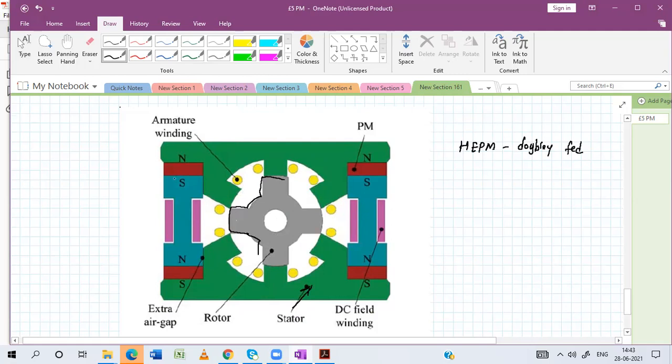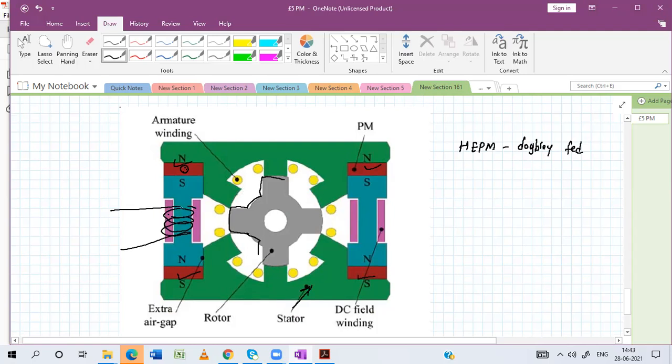Now in the stator the permanent magnets are inserted. So here you can say this is a permanent magnet, this is a permanent magnet, and this is a permanent magnet. Okay, but here one winding is wound. The permanent magnets here are wound with an electromagnet. So here you are connecting a coil. Okay, so field permanent magnets, here this is like an electromagnet giving the excitation. Okay, so it is a DC field winding.